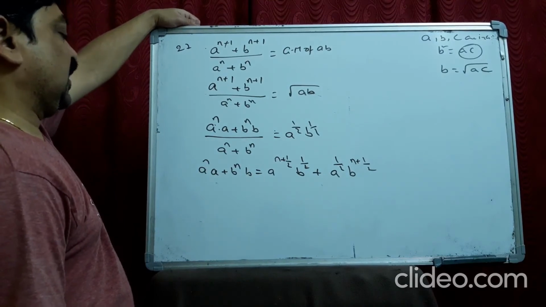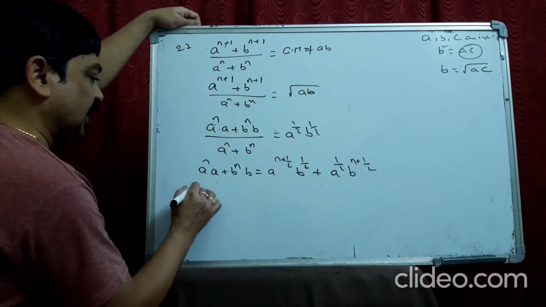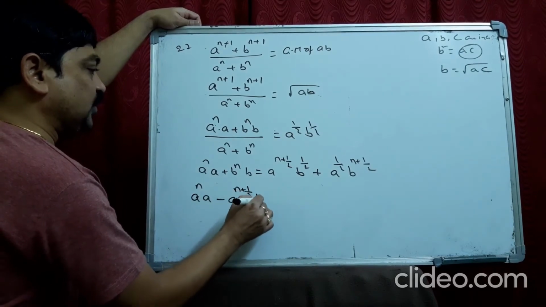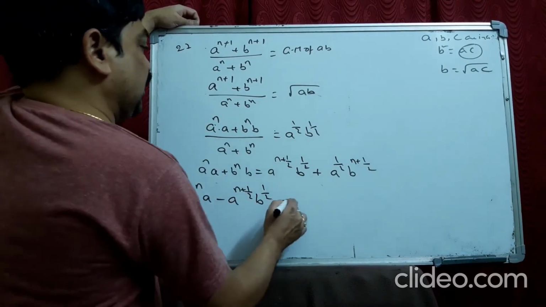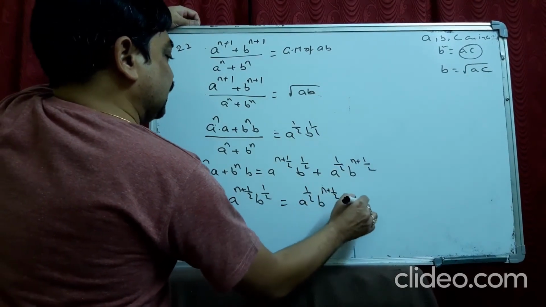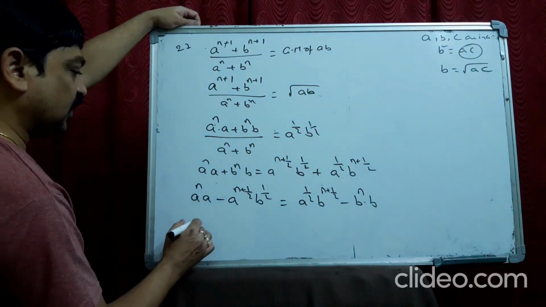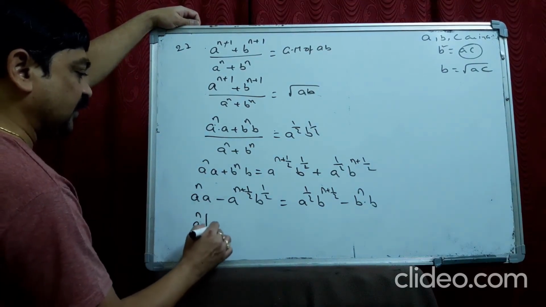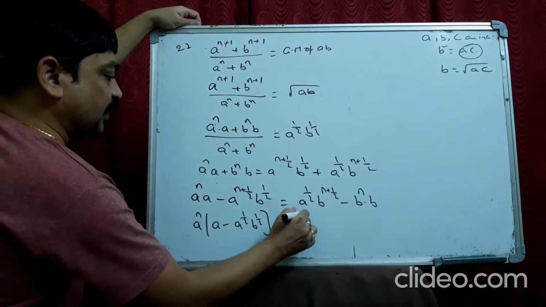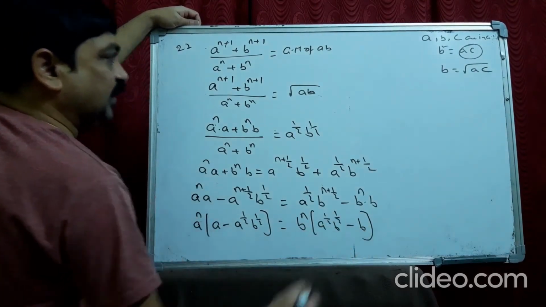So let us bring all the nth terms. If I take A power n to one side, A power n into A minus A power n plus 1 by 2 into B power 1 by 2 is equal to A power 1 by 2 B power n plus 1 by 2 minus B power n into B. If I take A power n common here, it becomes A minus A power 1 by 2 B power 1 by 2. If I take B power n common here, A power 1 by 2 B power 1 by 2 minus B.